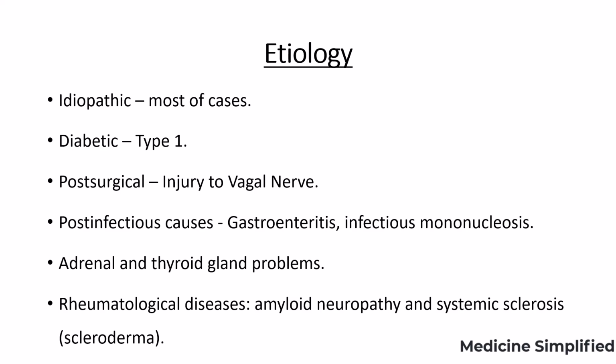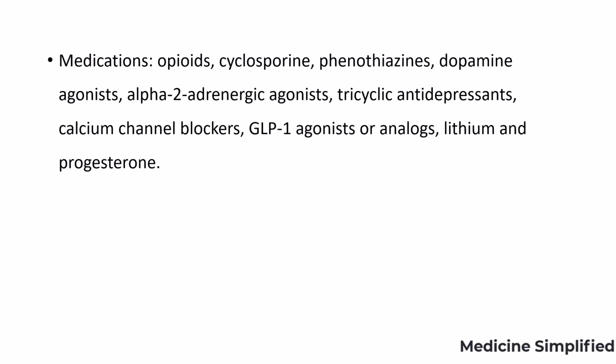Rheumatological diseases like amyloid neuropathy and systemic sclerosis or scleroderma. Some medications can also cause gastroparesis, like opioids, cyclosporins, phenothiazines, dopamine agonists, alpha-2 adrenergic agonists, tricyclic antidepressants, calcium channel blockers, GLP-1 agonists or analogs, lithium and progesterone.